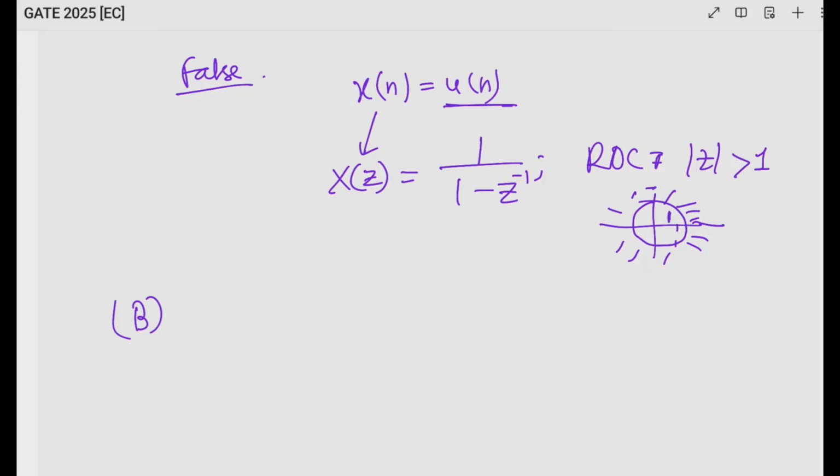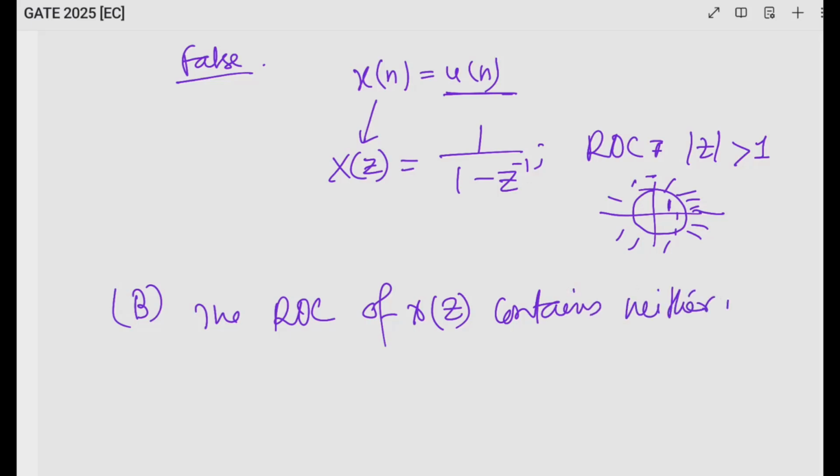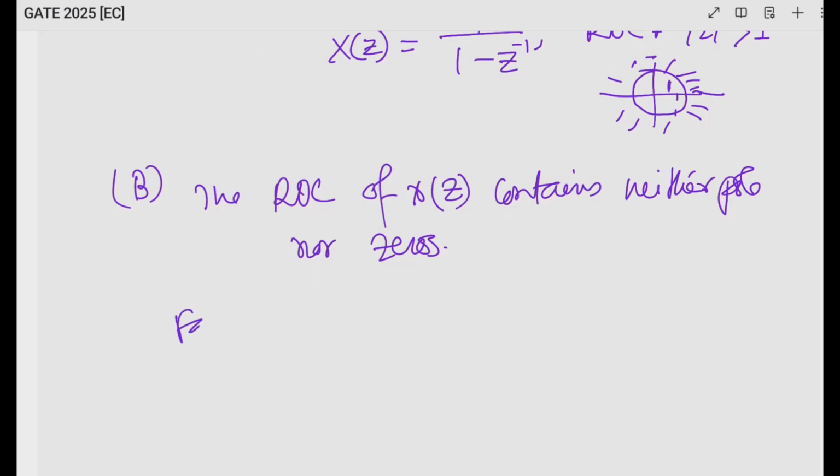Option B, the ROC of X(z) contains neither poles nor zeros. This statement is also false.